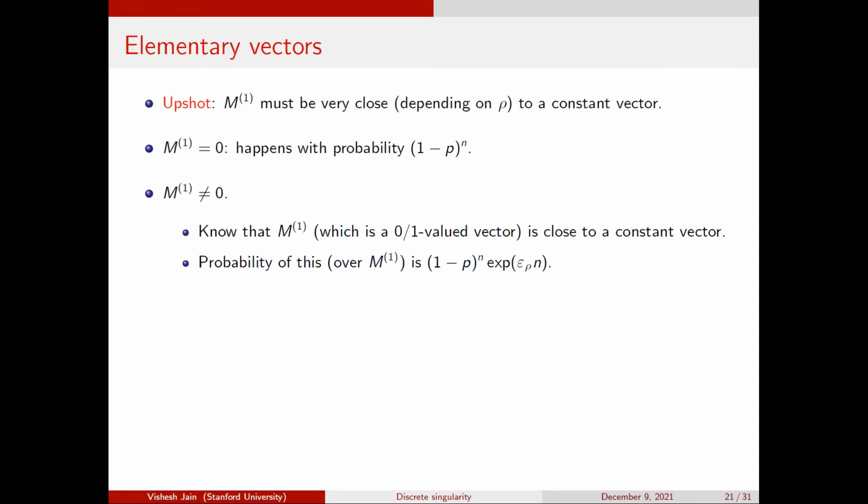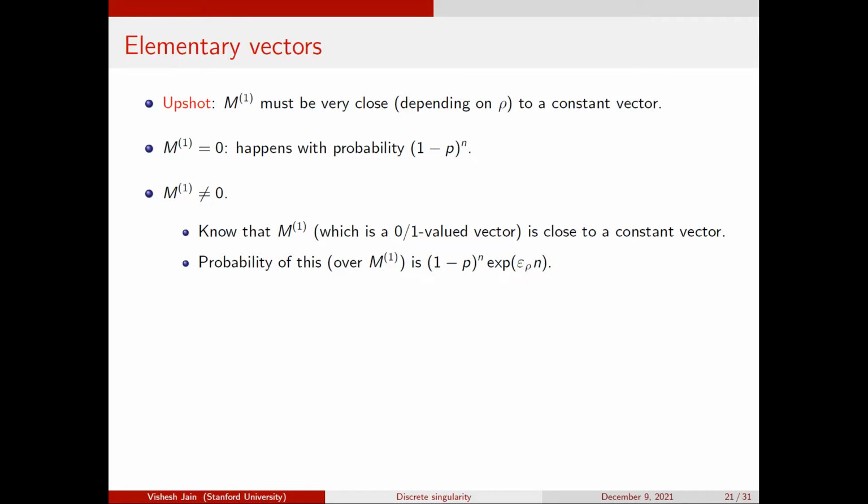So the probability of being an almost constant vector is (1 minus p) to the n, the probability of being all zeros, plus some small exponential term depending on the distance, to account for the choices, the size of the level set. So the probability of getting such an M1 is (1 minus p) to the n times some small exponential term.